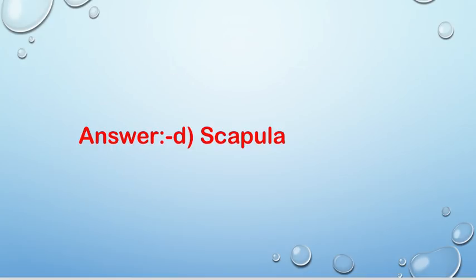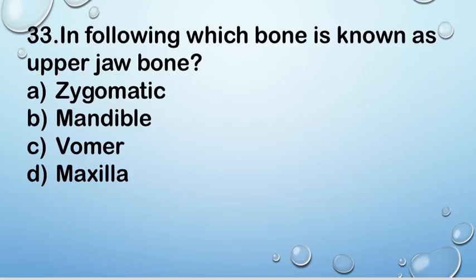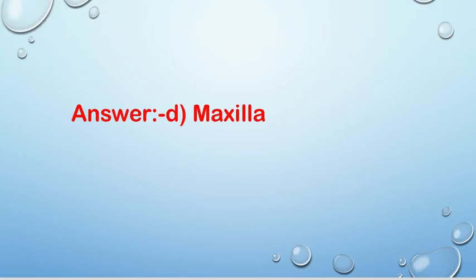Right answer is D, scapula. Scapula is also known as the shoulder blade. Next question, number 33. In following, which one is known as upper jaw bone? A zygomatic, B mandible, C vomer and D maxilla. Right answer is D, maxilla. Maxilla is also known as the upper jaw bone.